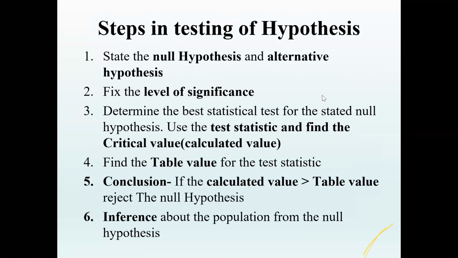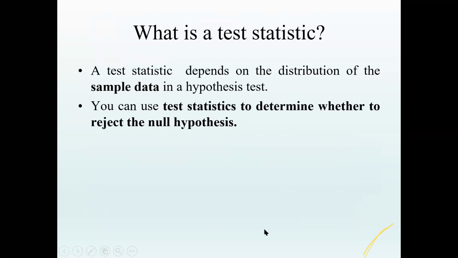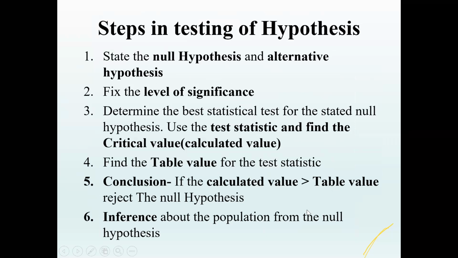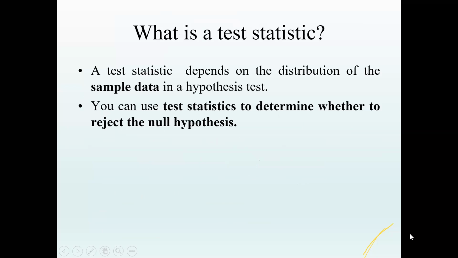And then if the calculated value, that is what you have calculated using the test statistic, is greater than the table value, then you reject the null hypothesis. And if it is less, you do not reject the null hypothesis. And the last step is that the inference about the population has to be made from the null hypothesis.